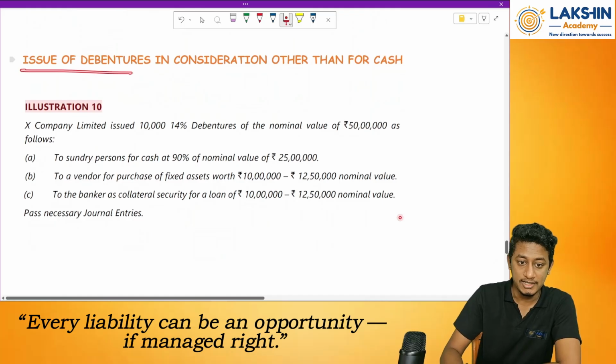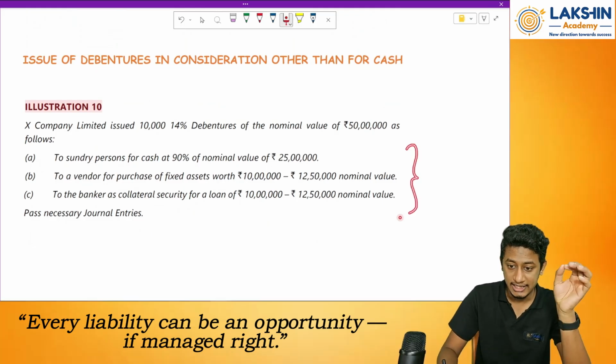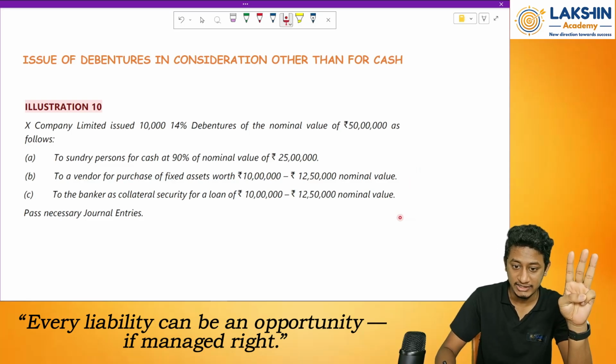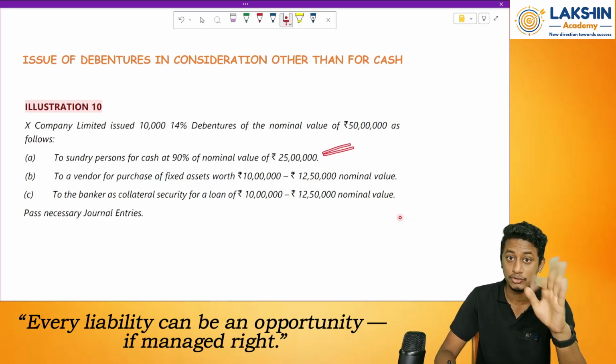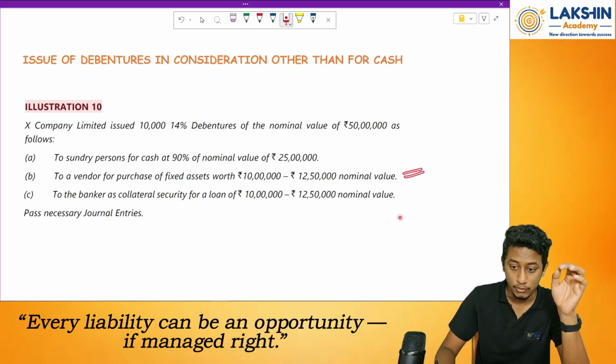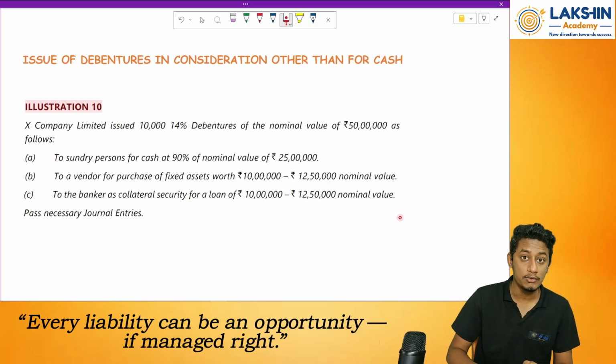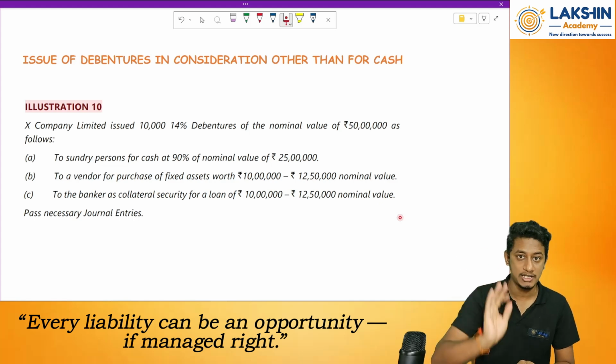So, issue of debentures in consideration other than for cash. In these cases, there are 3 different cases. The first case talks about the issue of debentures through cash. Right? I am issuing debentures, I am receiving cash. Done. Case number 2. I am buying a fixed asset, but instead of paying them in cash, what do I do? I give them debentures. Clear?